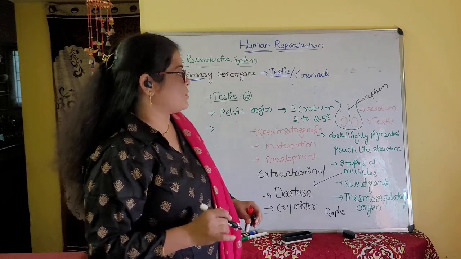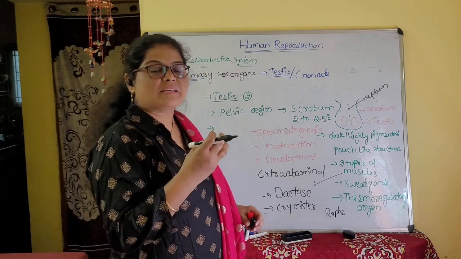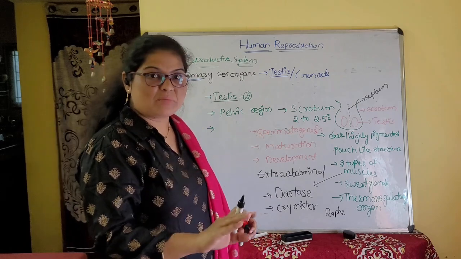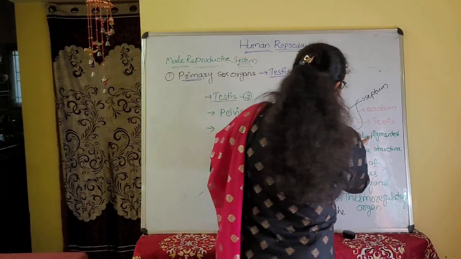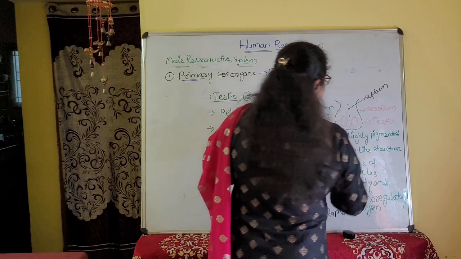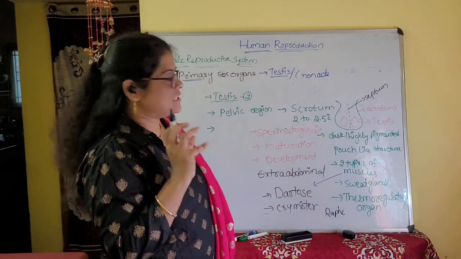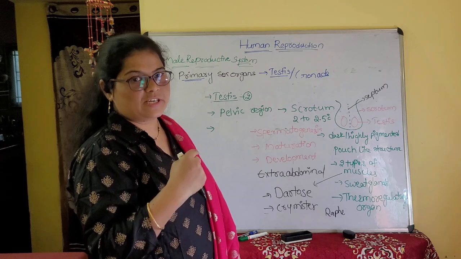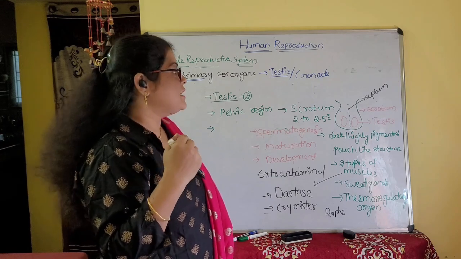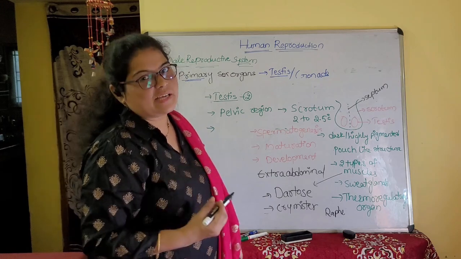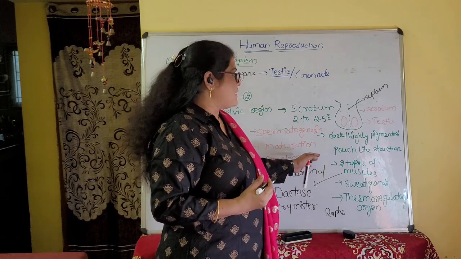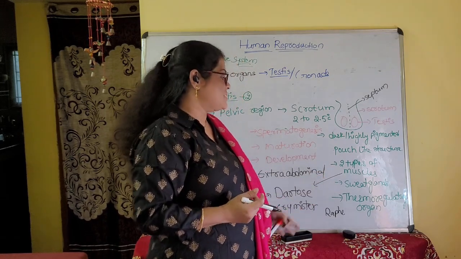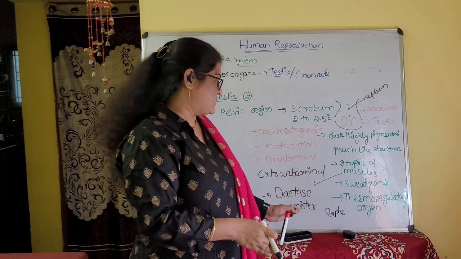The scrotum is dark pigmented and highly wrinkled. It is a pouch-like structure that contains the testes. One pair of testes, two testes, are present here, and the left one is slightly lower than the right. Two types of muscles and sweat glands are present, which is why it is called a thermoregulatory organ.